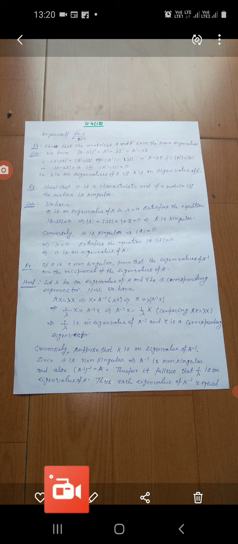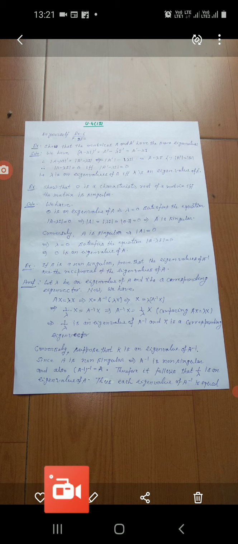Let lambda be an eigenvalue of matrix A, and x be a corresponding eigenvector. Then we have Ax equal to lambda x.